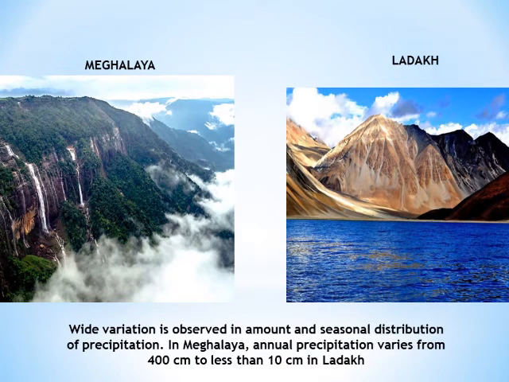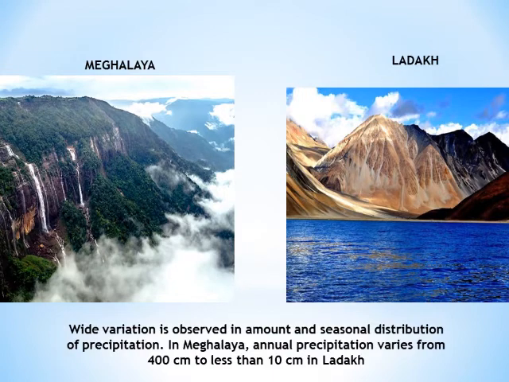Taking up our next important element, that is precipitation. What do you mean by precipitation? Precipitation means rainfall or downpour, right? So there is a wide variation observed in the amount and seasonal distribution of precipitation as well. For example, the annual precipitation varies from over 400 centimeters in Meghalaya to less than 10 centimeters in Ladakh.